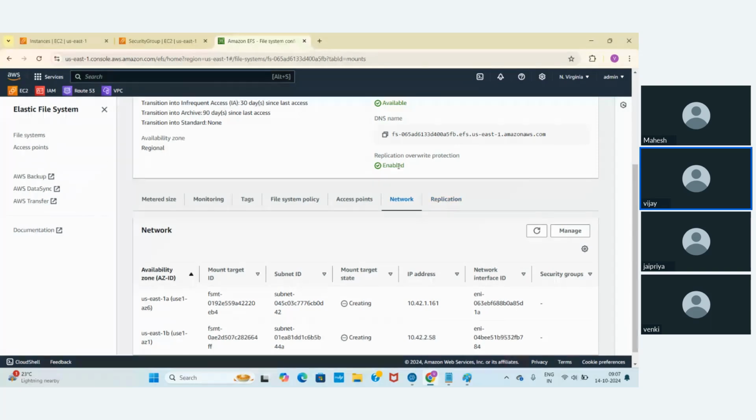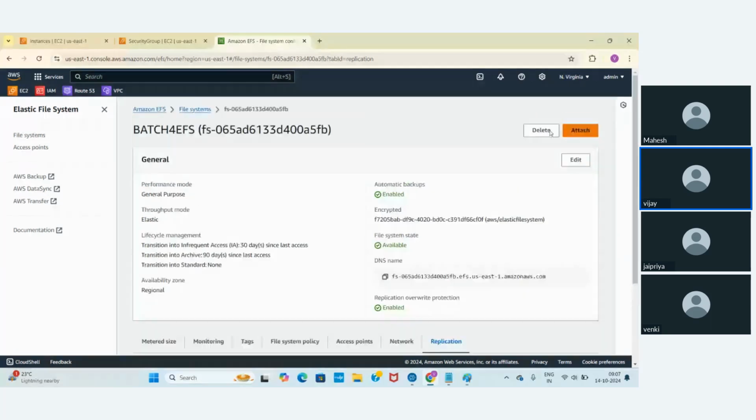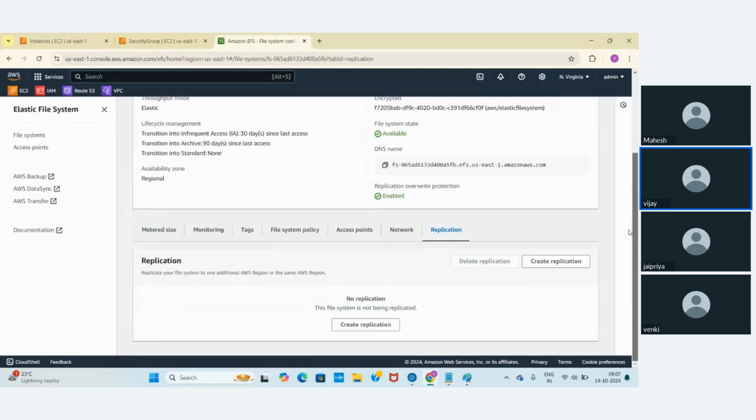And see, replication overwrite protection. What is replication exactly? It replicates your file system to an additional AWS region or the same AWS region. Do you remember in S3 week we had this concept called replication? Why do we have replication? Replication is all about disaster recovery. Let's say someone deleted this entire file system. How are we going to recover it?